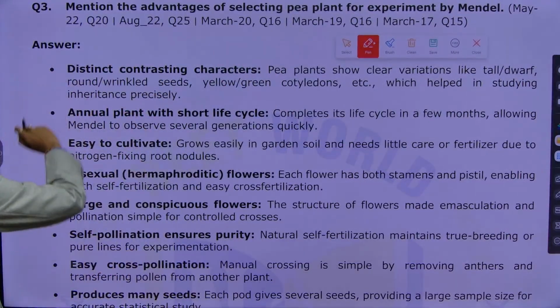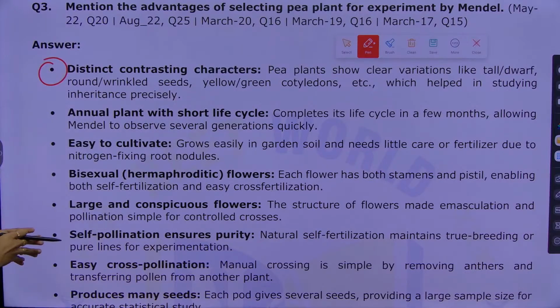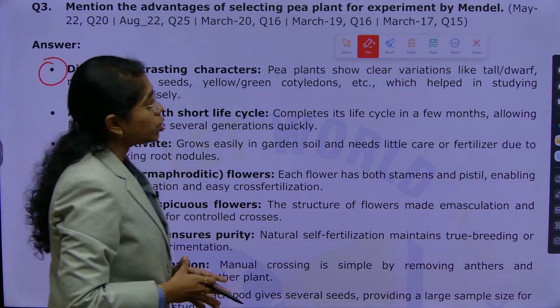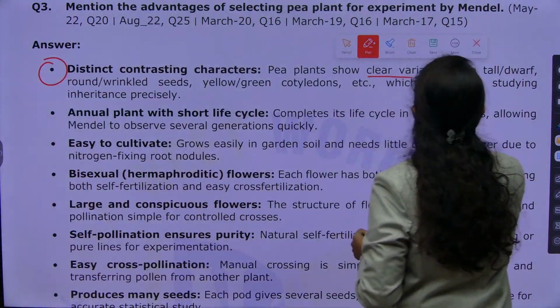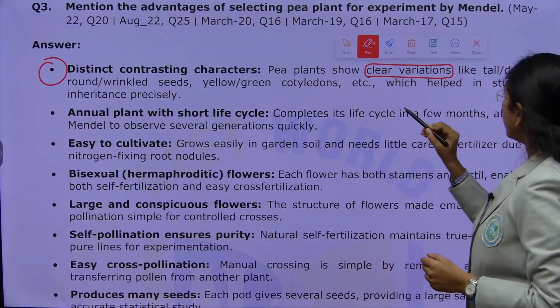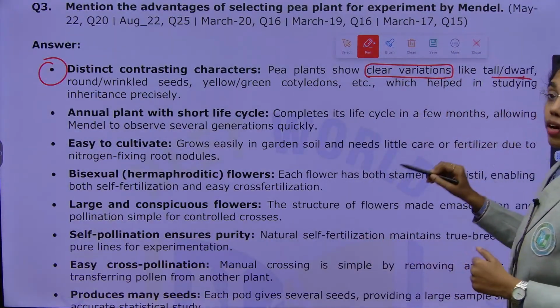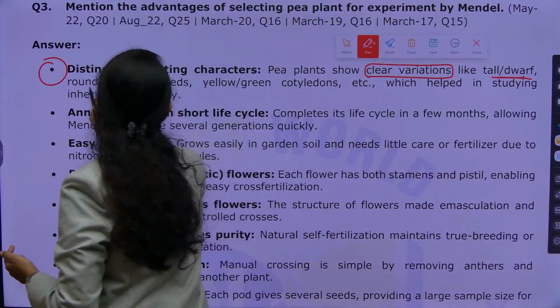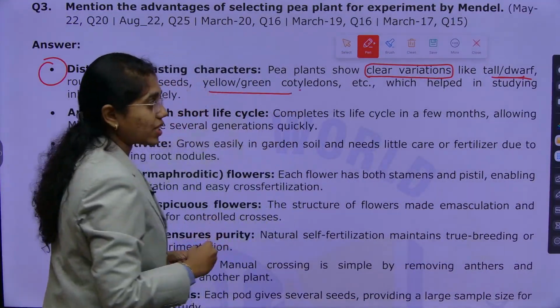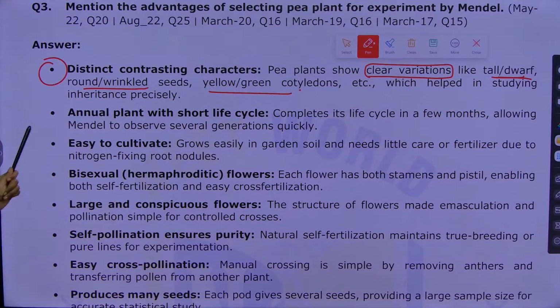So here we go with first, distinct contrasting characters. Pea plant will show clear variations, like tall or dwarf, round or wrinkled, yellow or green cotyledons, etc., which helped in what? Studying the inheritance in a precise way.